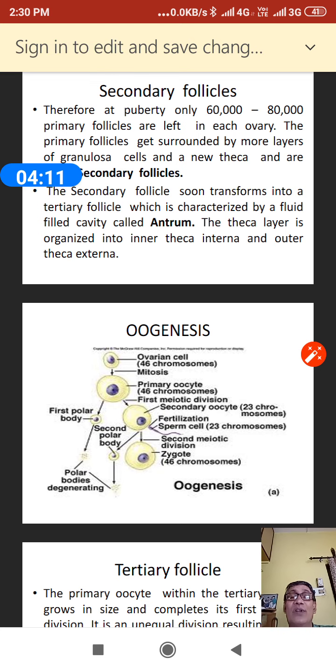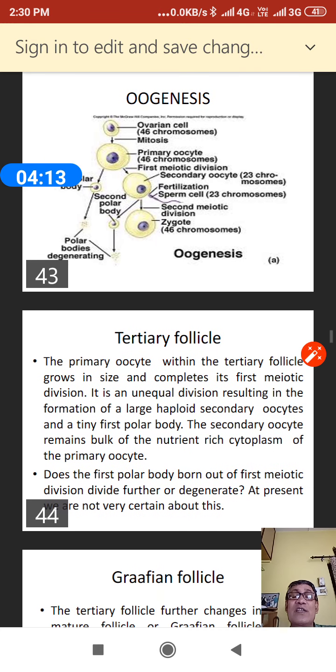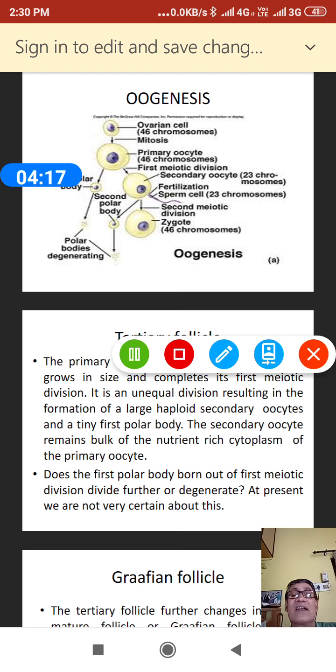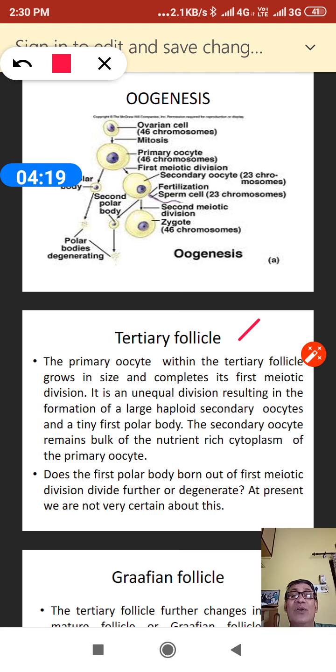So what is the speciality of this tertiary follicle, what happens?